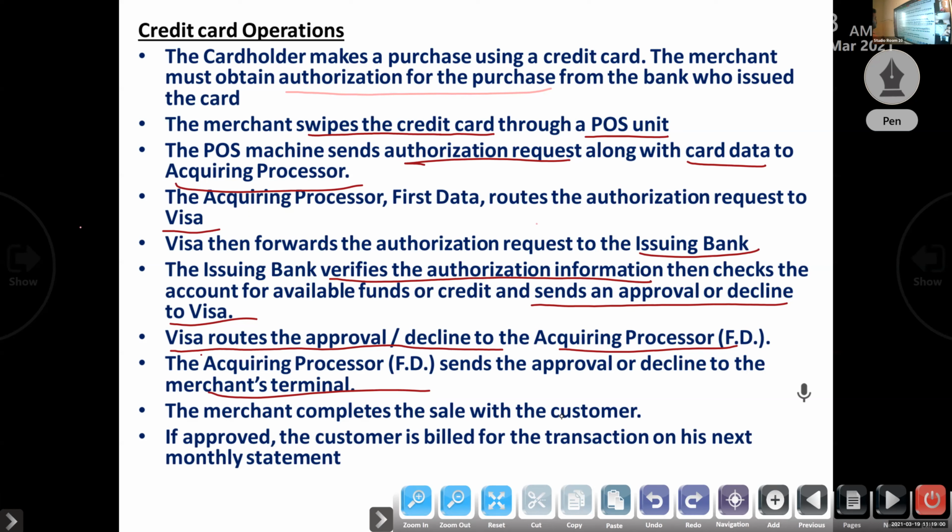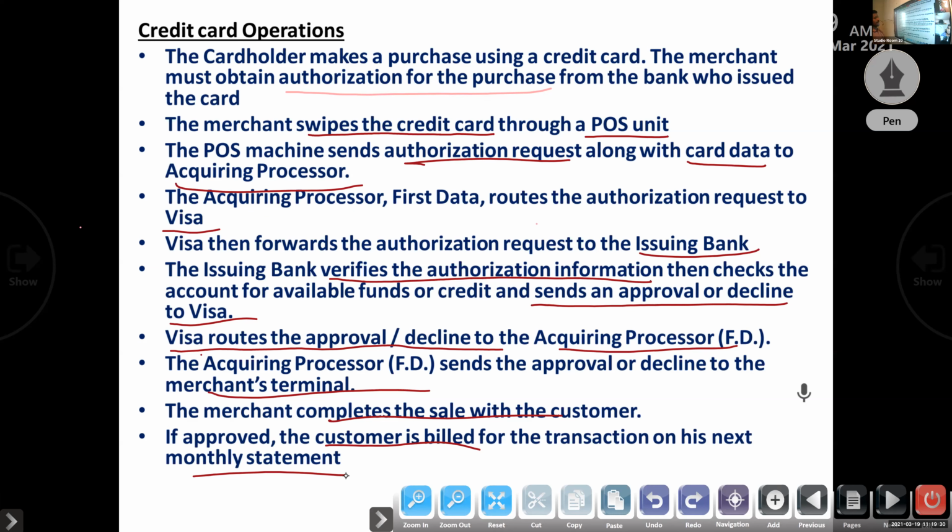If it is approved, the customer is billed for the transaction on his next monthly statement. Suppose you make a transaction today, you make the payment next month. That is the benefit of the credit card: purchase now, pay later.